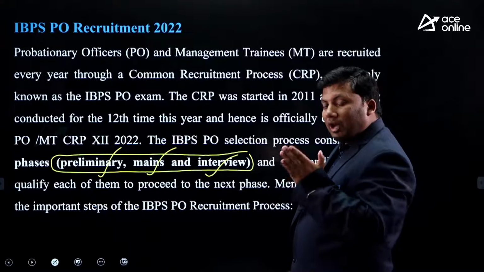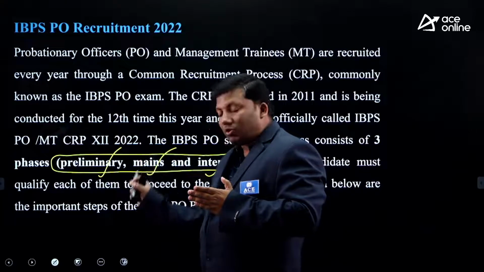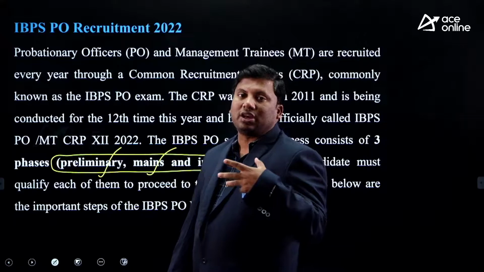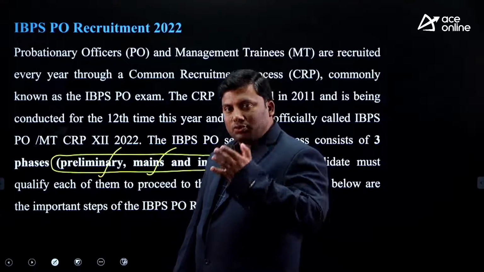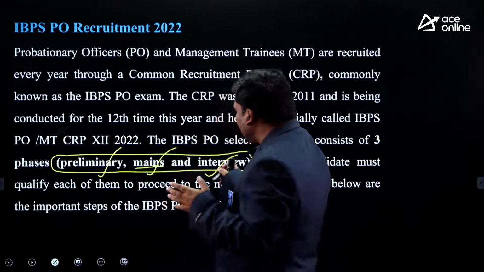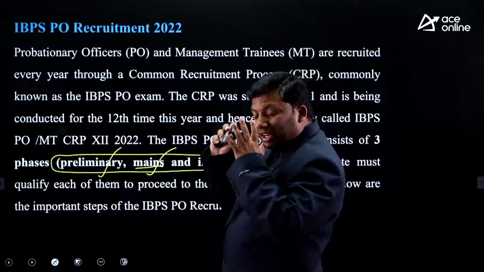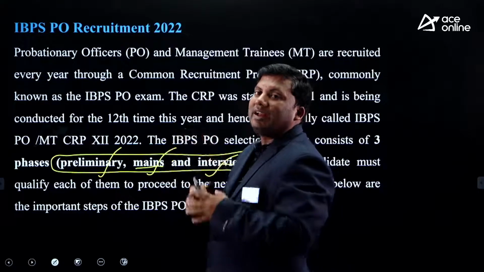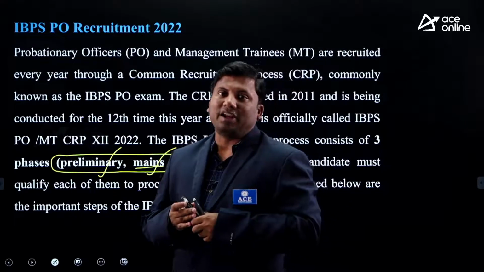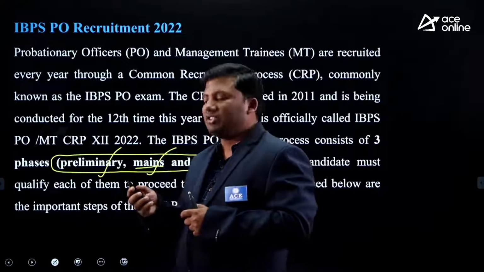Remember, prelims you need to qualify, mains you need to qualify. Once you qualify after prelims, your prelims score is of no use once you enter into mains. Then your mains score, once you qualify, each one of them you need to qualify. It is a 3-step process before you get a job as a probationary officer under IBPS participating banks. One is prelims, another is mains, and the final is interview.